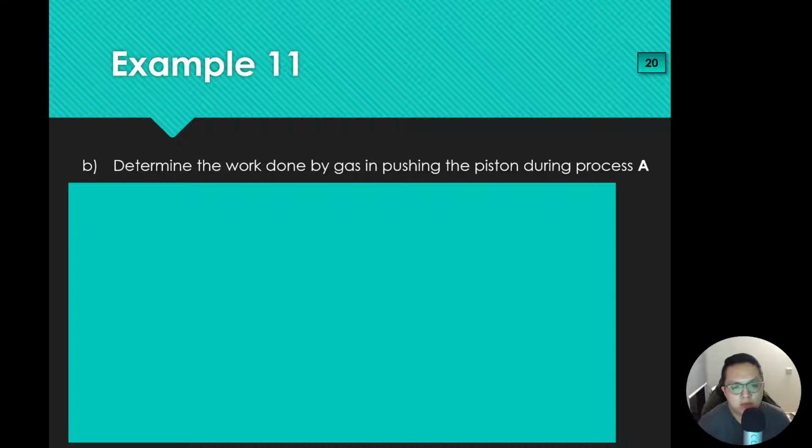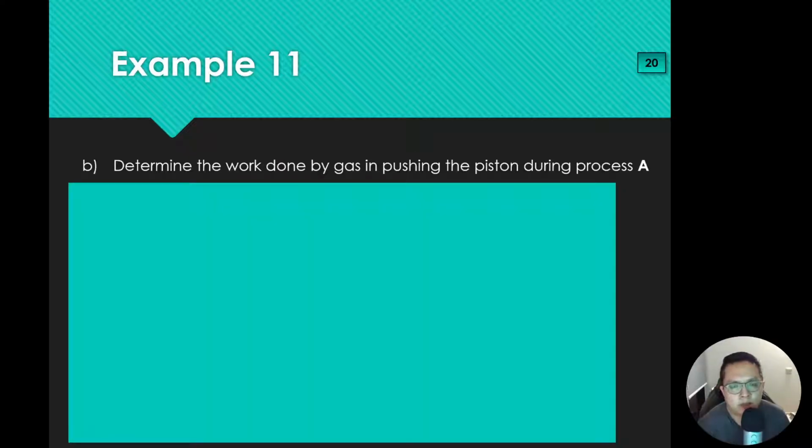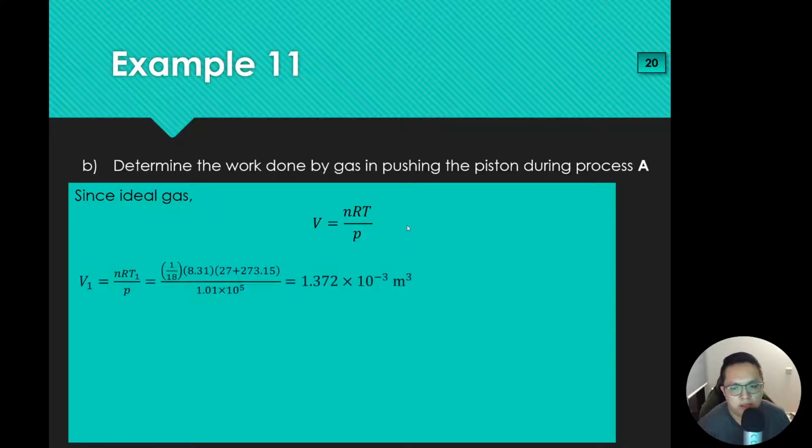Next, determine the work done by the gas in pushing the piston during process A. For process A, we are trying to find the work done under here. But we don't have the volume, so we need to work out the volume first. Since this is an ideal gas, I know that PV equals nRT. I can rearrange this equation to find V equals nRT over P. If I sub in the values of all of them, I can find the volumes.